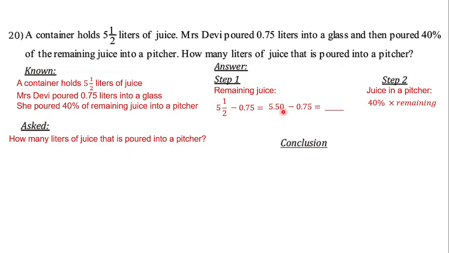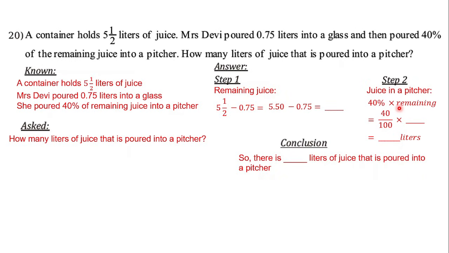After that, for step 2, juice in a pitcher, how? It is said that the juice is 40% of the remaining, right? So after you find the remaining at step 1, just use it to solve step 2, by multiplying the percentage mentioned here with the remaining obtained in step 1. So it means 40% multiplied with the remaining. It means 40 out of 100 multiplied by blah blah blah, and you find the answer, blah blah blah liters. So you can make the conclusion: there are blah blah blah liters of juice poured into a pitcher.